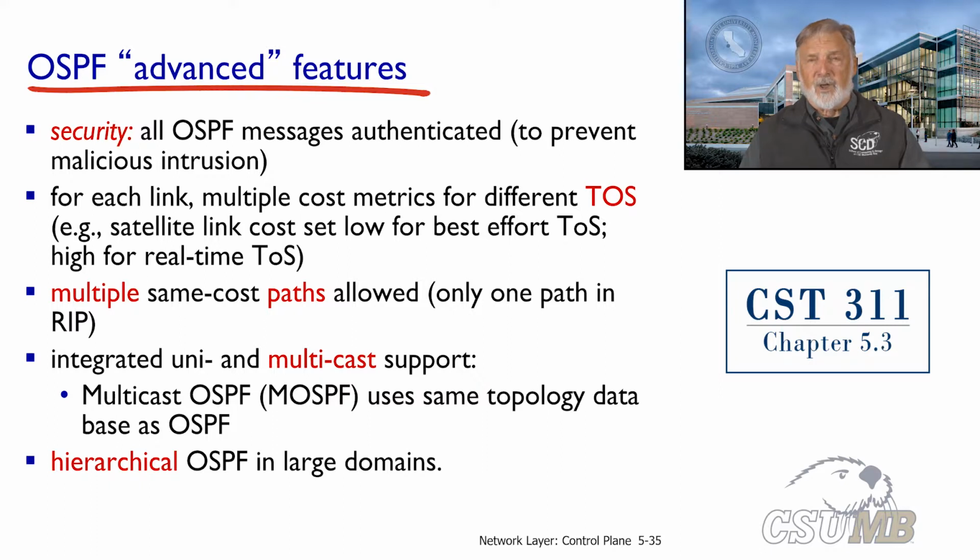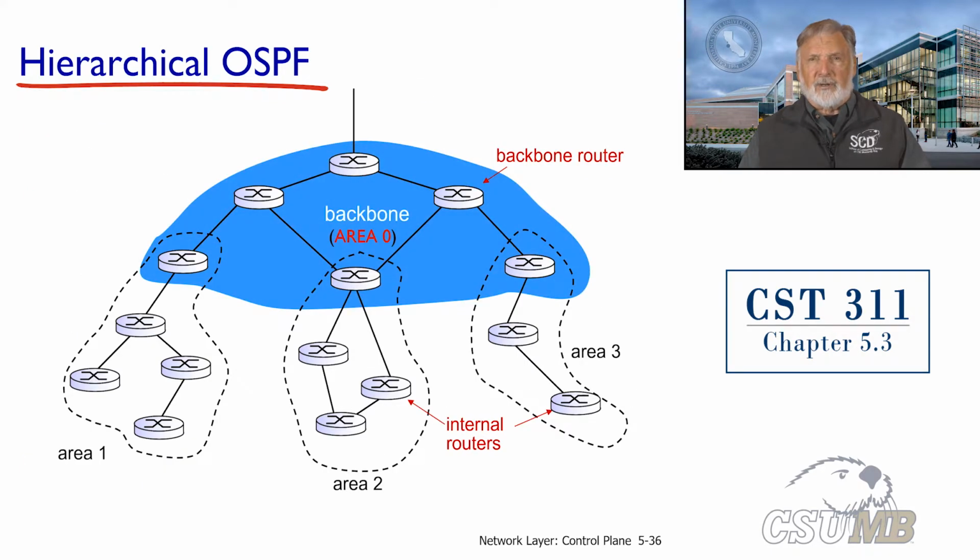Now, for large domains, an OSPF network can be divided into areas that are logical groupings of hosts and networks. This division is hierarchical. The backbone area, called Area 0, is the area that connects to the outside world via a boundary router. The boundary router connects the autonomous system to the outside internet. All other areas connect to Area 0 via area border routers.